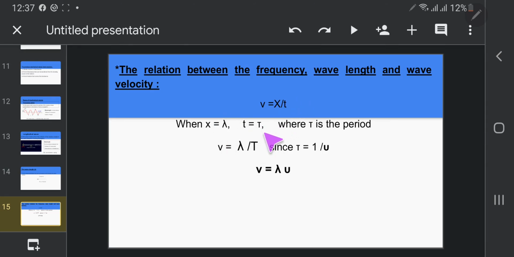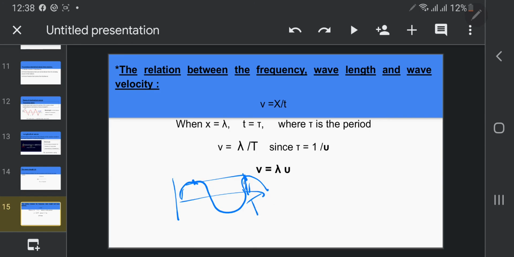Time is the periodic time. We know the periodic time is the time taken to make one complete oscillation. When drawing one complete oscillation, this is the periodic time, and this is one wave, I mean the wavelength. Okay, I said the wavelength is the distance between two successive crests.